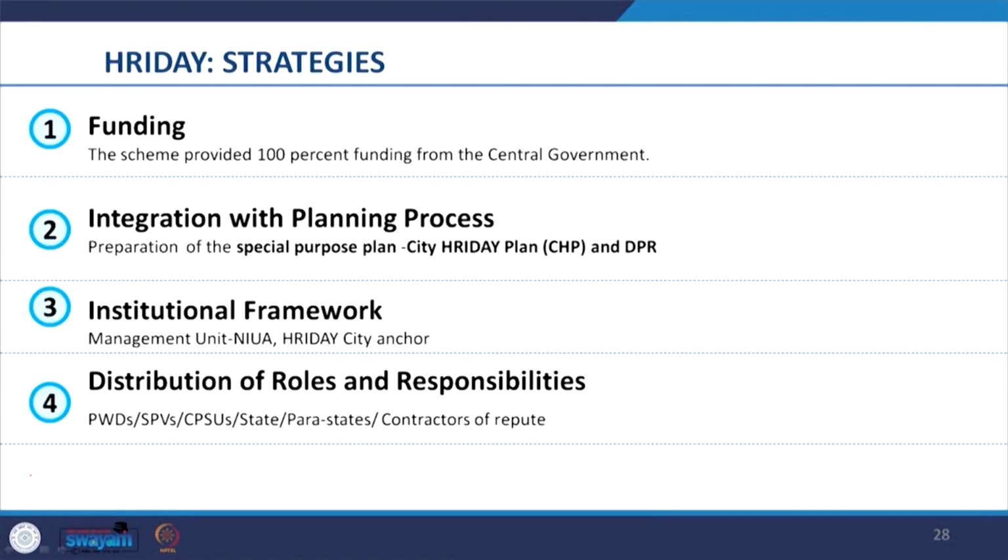Therefore, in the HRIDAY scheme, strategies were developed that created provision for funding to undertake interventions. The scheme provided 100% funding from the central government.